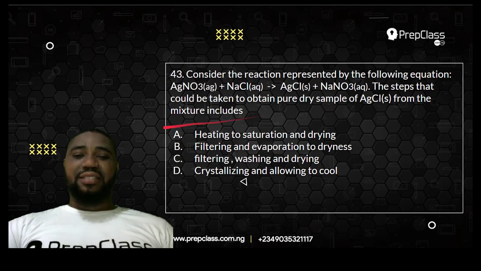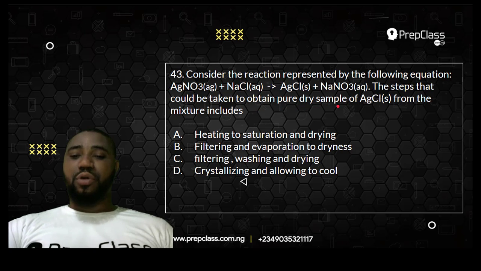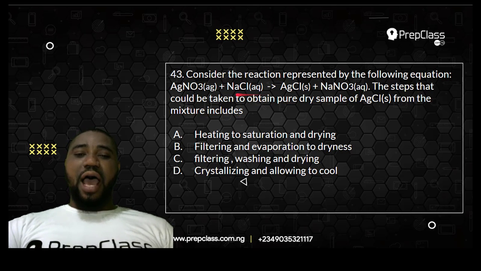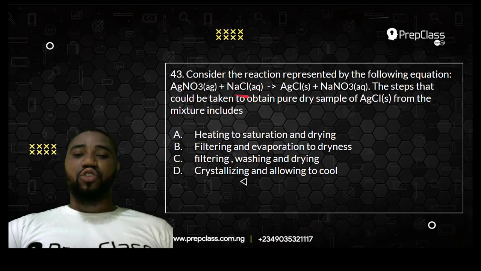Now, the steps that could be taken to obtain a pure dry sample of AgCl from the mixture include, they are asking you, after you've reacted AgNO3, that is silver nitrate, with sodium chloride to give silver chloride and NaNO3, sodium nitrate, what steps will be taken to get a pure dry sample of AgCl? That's this one, which is silver chloride.